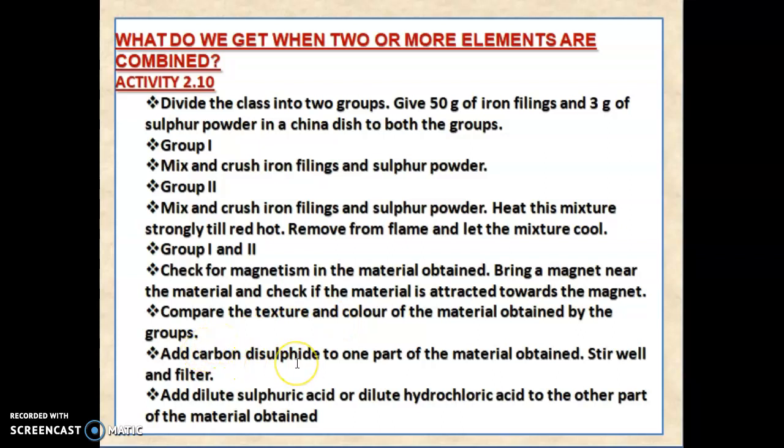Add carbon disulfide to one part of the material obtained, stir well and filter. Add dilute sulfuric acid or dilute hydrochloric acid to the other part of the material obtained.